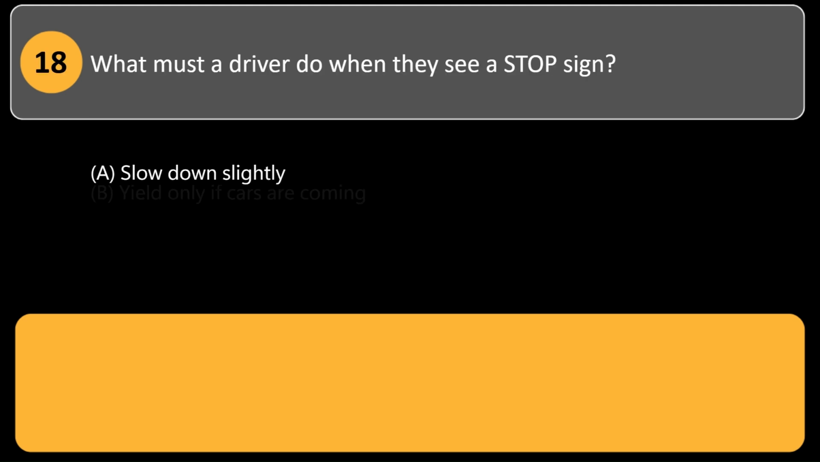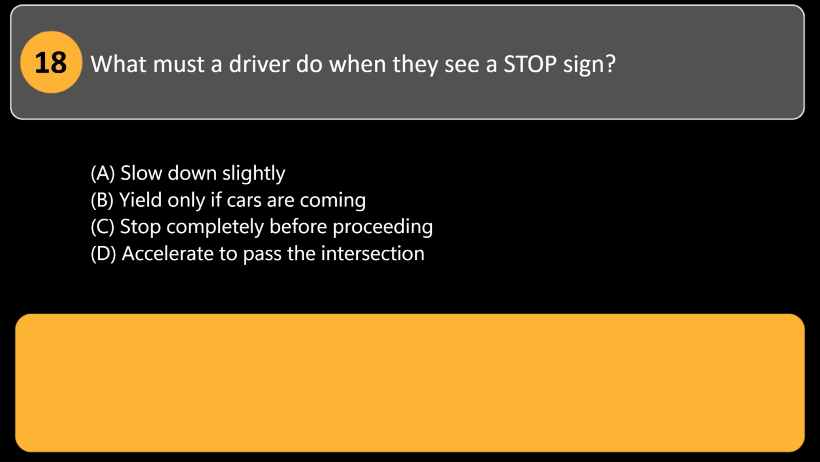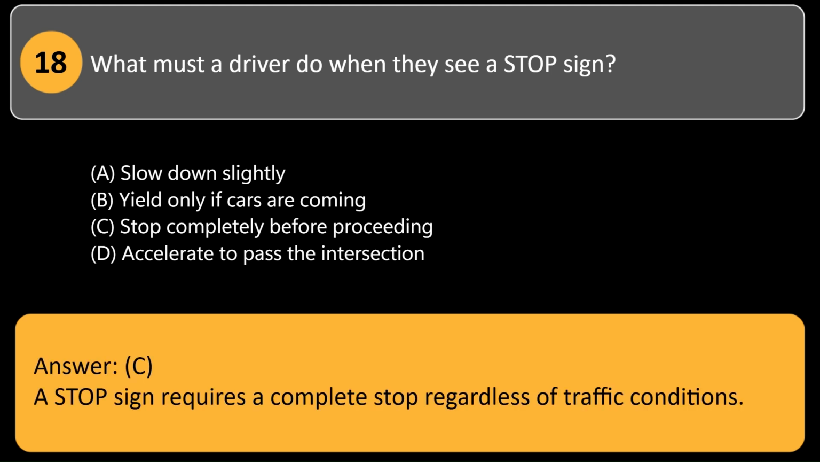What must a driver do when they see a stop sign? A. Slow down slightly. B. Yield only if cars are coming. C. Stop completely before proceeding. D. Accelerate to pass the intersection. Answer, C. A stop sign requires a complete stop regardless of traffic conditions.